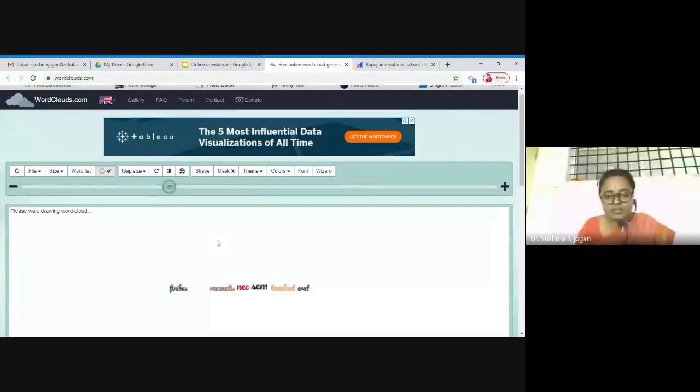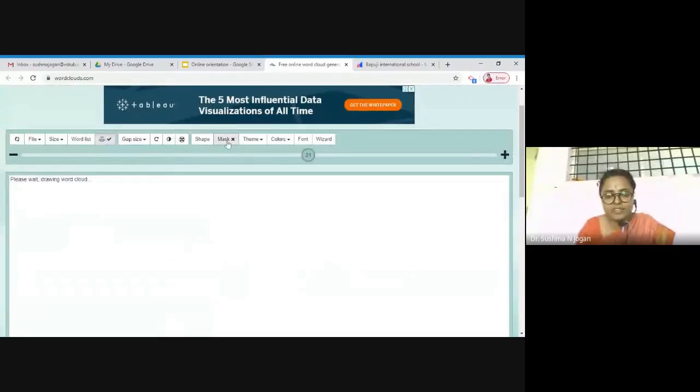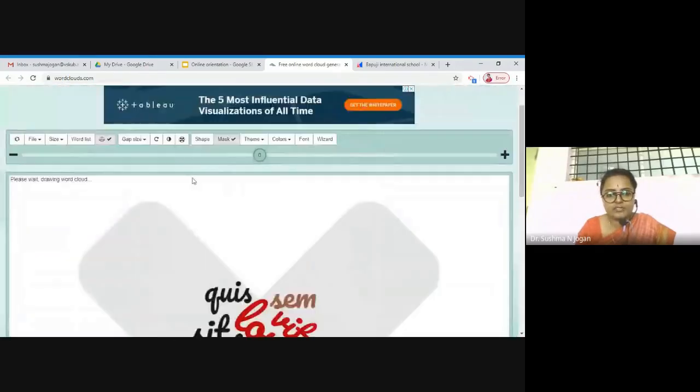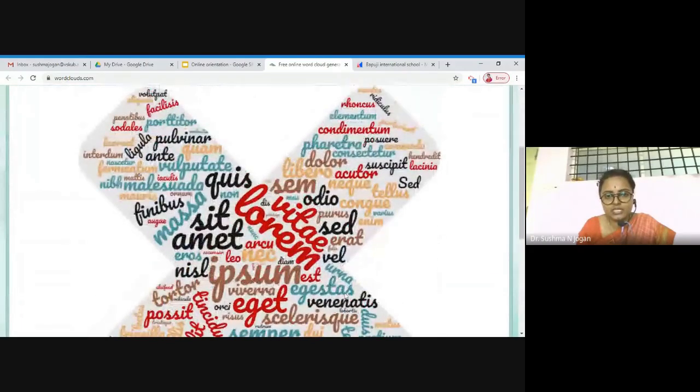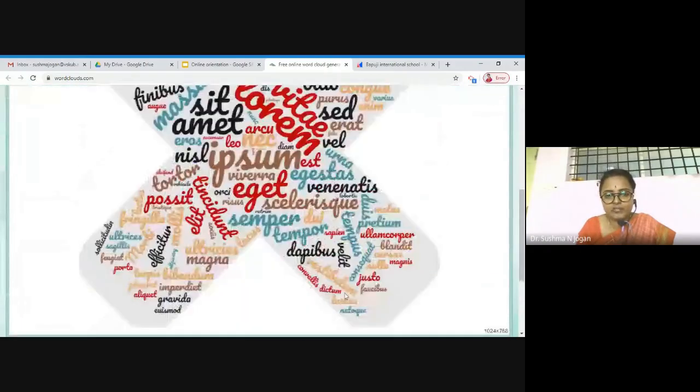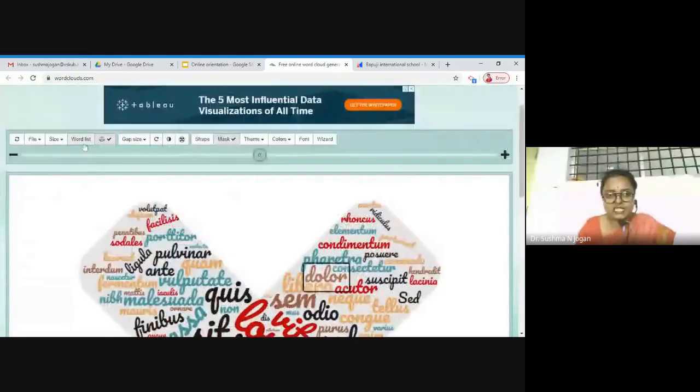One such example, which is already inbuilt, you can see here. If I select the shape, you can see any of the shapes. If I take the cross, you can see the words will be displayed in the cross. So this is also a type of word cloud you can create.